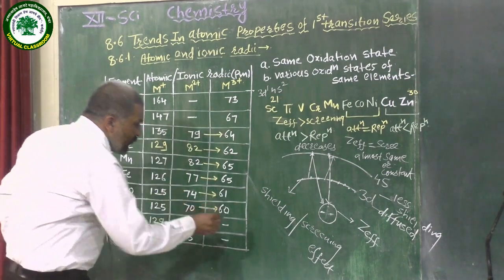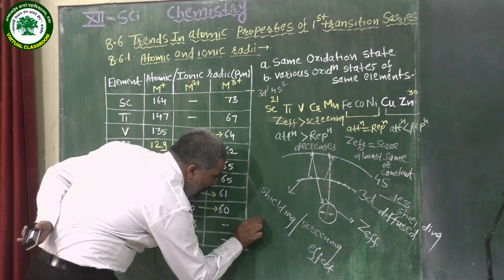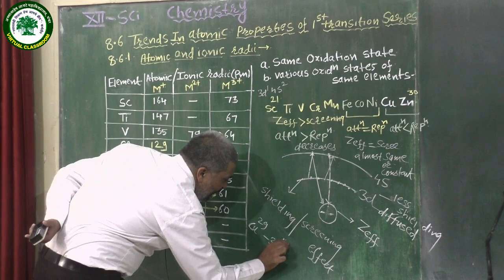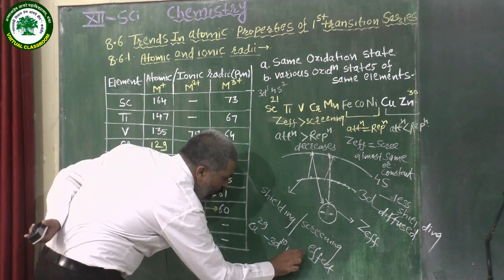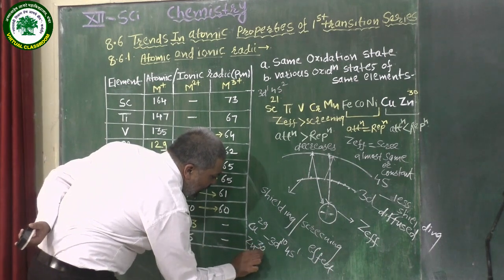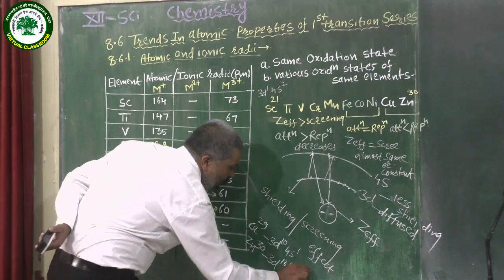And in the last of the series, in case of copper and zinc, we know that copper has atomic number 29 and electronic configuration 3d10 4s1, and in case of zinc, atomic number 30, electronic configuration 3d10 4s2.